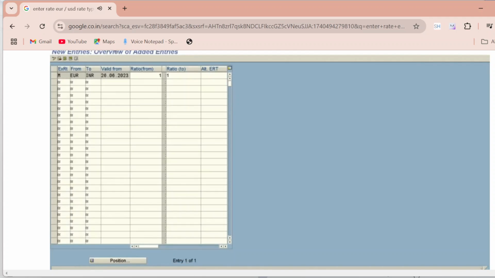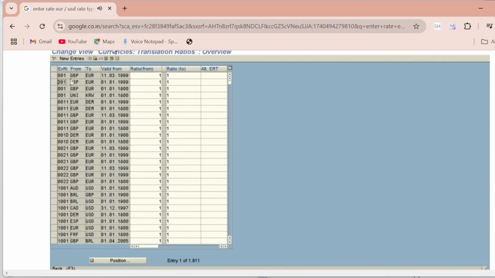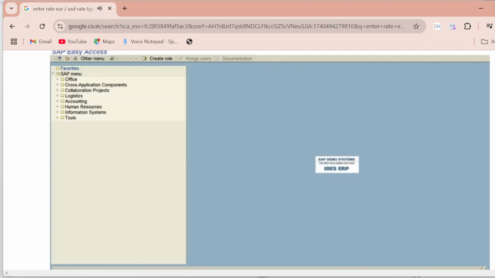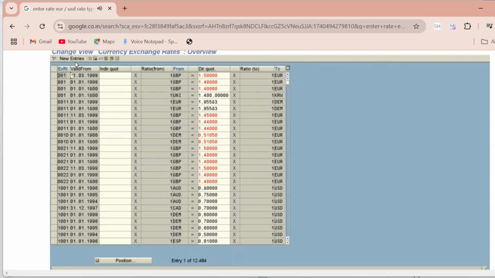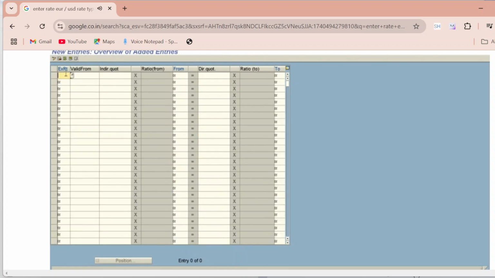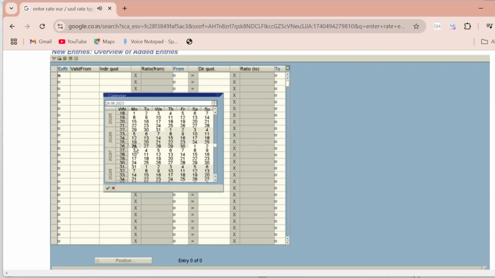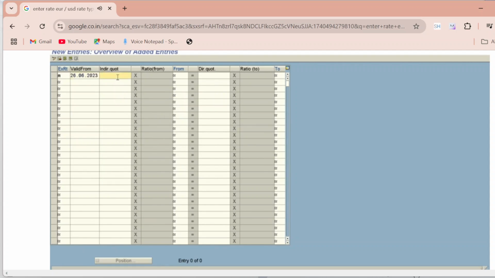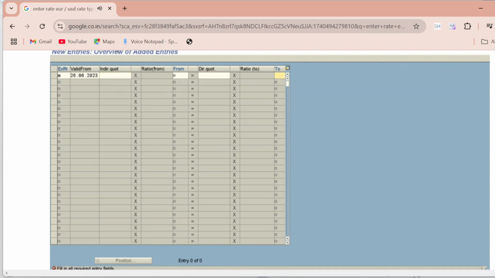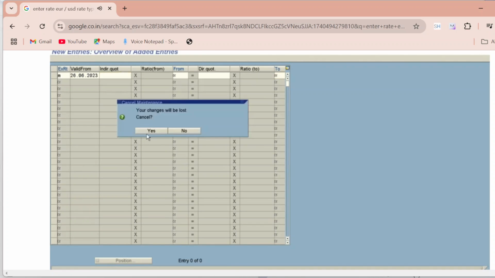Now I will go to OB08. OB08, enter. Here I need to enter the exchange rate M, valid from today's date. Okay, if you are confused on this screen, then just go back.